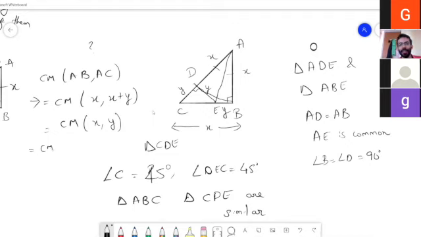Instead of x, I'll write BC, and instead of y, I'll write CE. So the common measure for AB and AC is the same as the common measure of BC and CE, and the same as a common measure for BC and BE. Can this be further simplified?